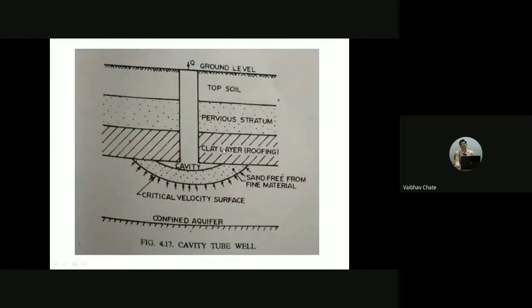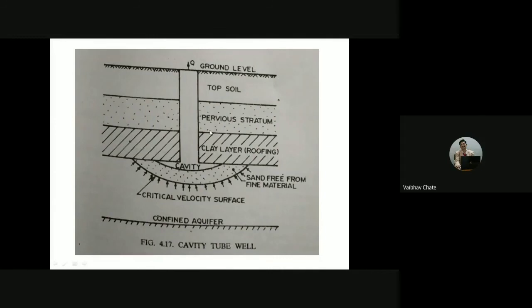But it is a complete reversal of the strainer type of tube well when we consider cavity tube well. So what are the requirements that we need to have in case of cavity type of tube well? You can see here, this is an example or a sketch showing the cavity type of tube well. It will be entering the confined aquifer, over which we are going to have the clay layer roofing.